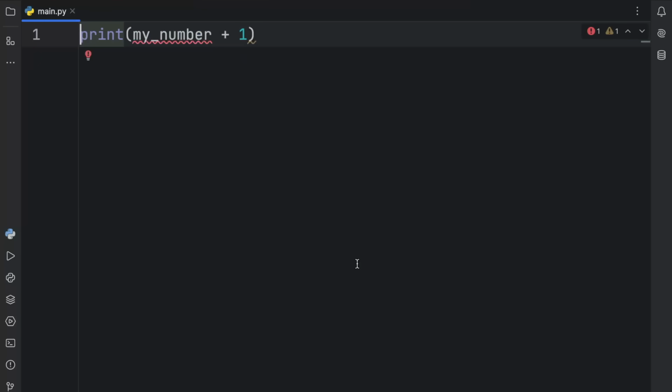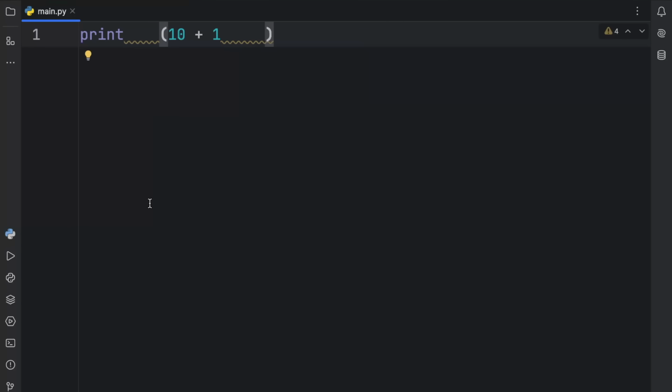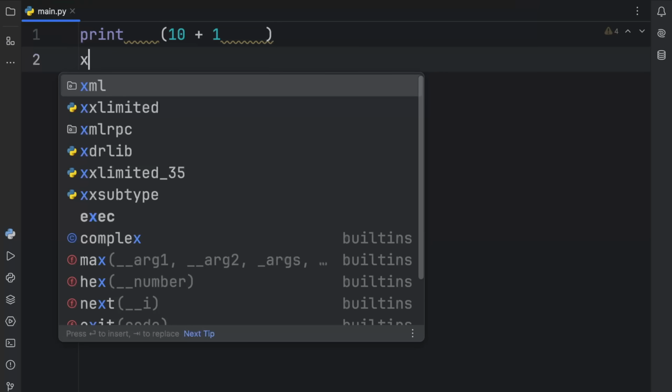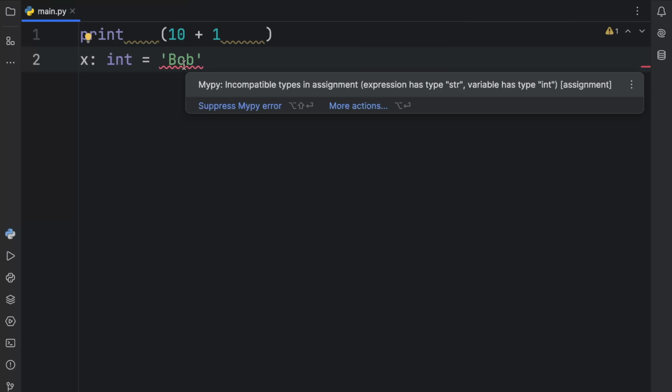Now, simply put, you might be asking what's the difference between the linter and the static type checker? Well, the linter pretty much is just something that helps you follow the rules. So for example here, if I were to add a lot of spaces, once again, you'll notice that we're going to get that syntax highlighting that we're not following the rules of PEP. And that's the job of the linter, while the static type checker, once again, just tells you whether you are using the correct type or not. So if I were to pass in Bob, once again, you'll notice that we're going to get some syntax highlighting from the static type checker.